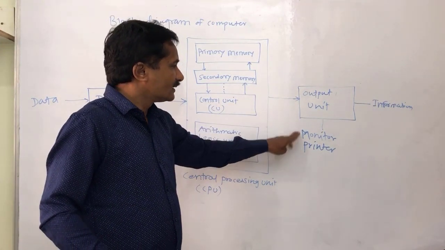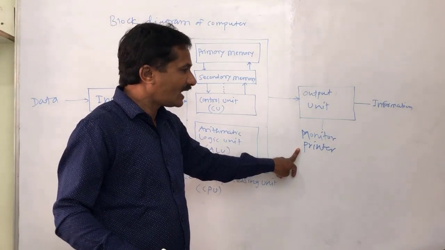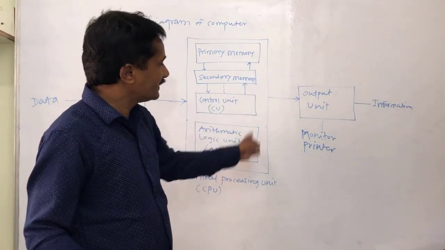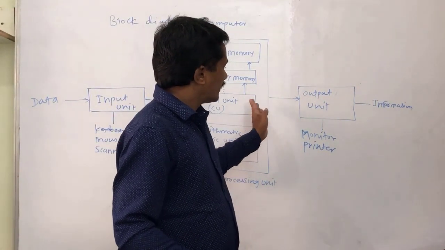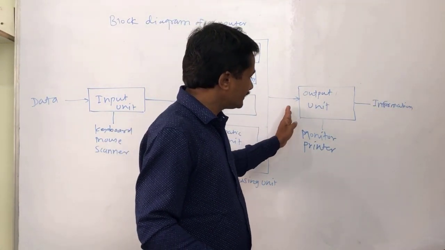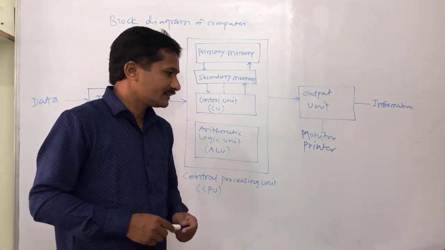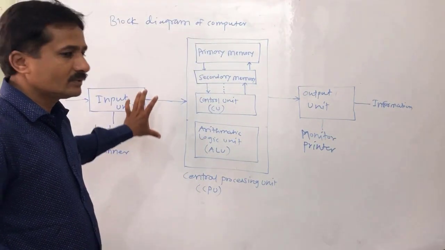On the printer, information is in printed form, that is hard copy. The processed data is converted into information, and this information is displayed on the output unit or output devices. This is the block diagram of a computer.